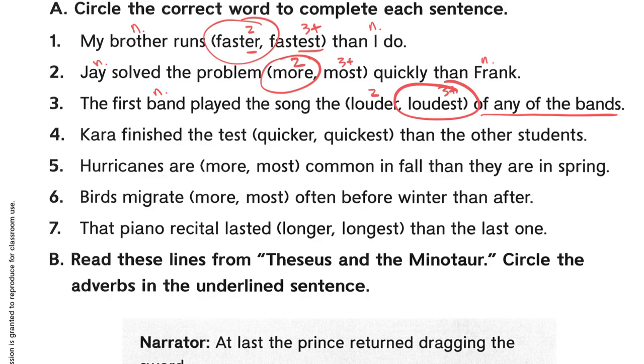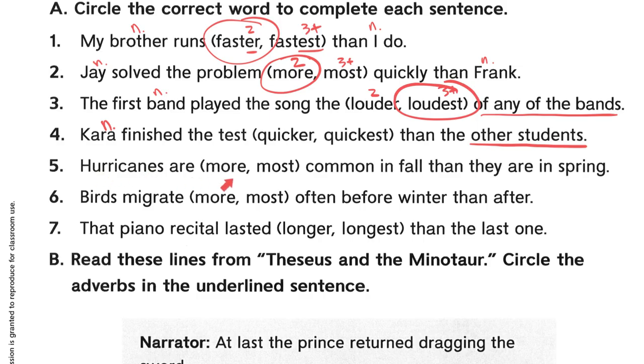Okay? Let's do numbers. I'm going to have you do 4 through 7, but let me read them to you. Kara finished the test blank than the other students. So yes, we're talking about Kara, but then it says than the other students. So that's more than 2. Okay?